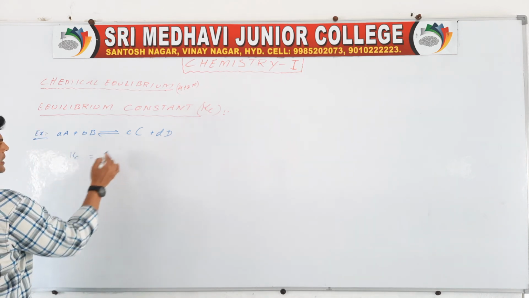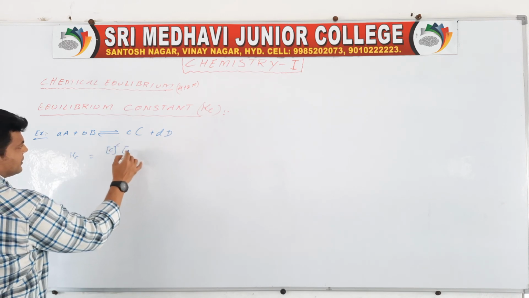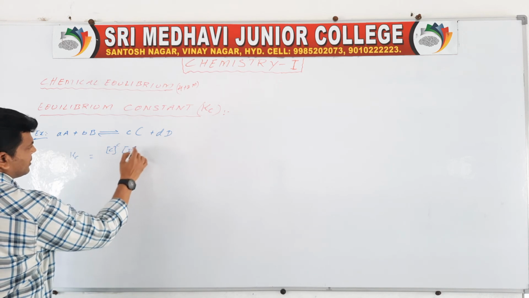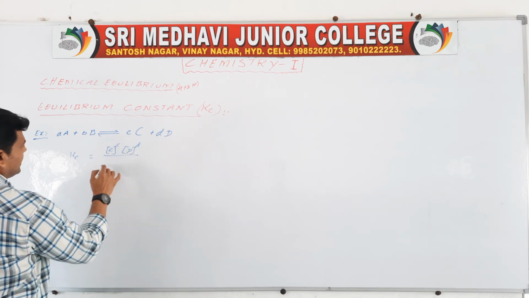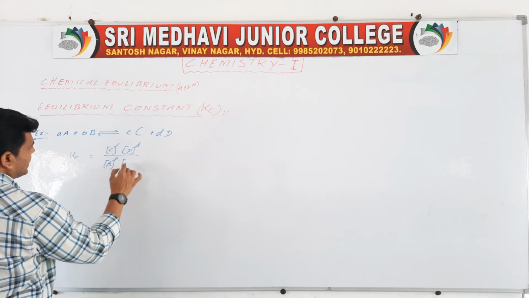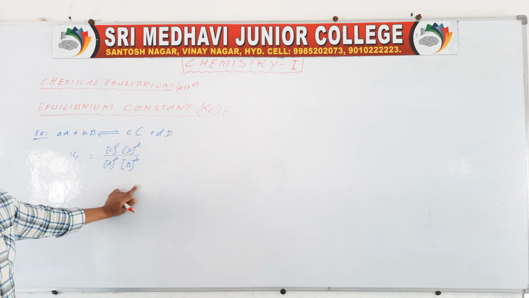Then Kc is equal to concentration of C to the power c into concentration of D to the power d, divided by concentration of A to the power a and concentration of B to the power b. This is called Kc.